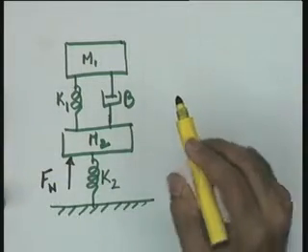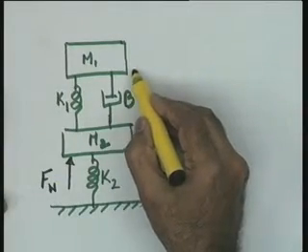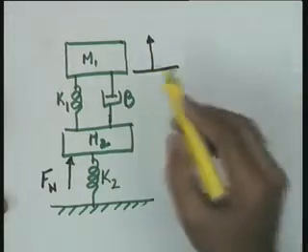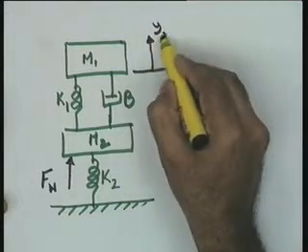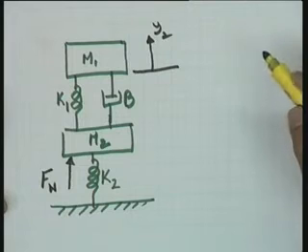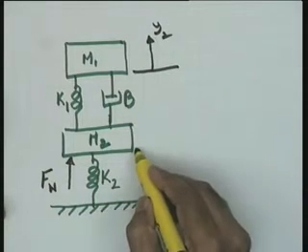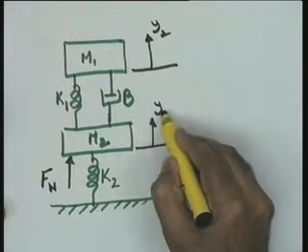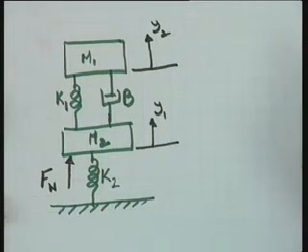What is your interest? Your interest is that your body should not vibrate. So, let me say that this Y2 is the output of interest, the vertical motion of the automobile. Let me consider this mass M2 and this Y1 as another variable in the system.